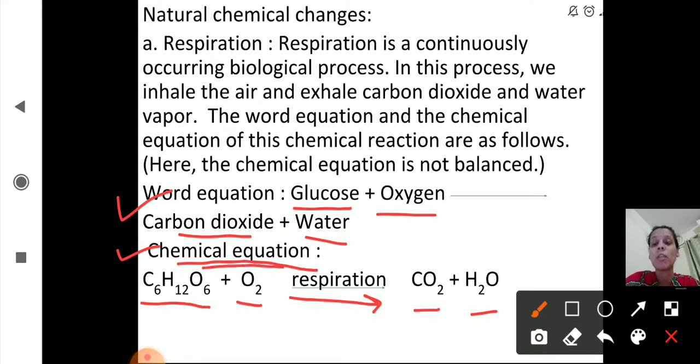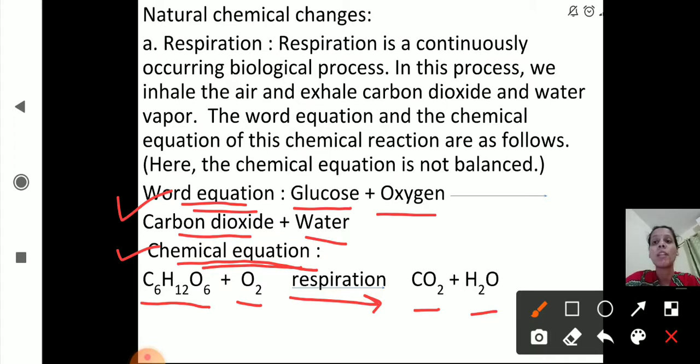Okay, we have written the chemical formula, and here this is the word equation. Glucose plus oxygen gives out carbon dioxide plus water. So this is the word equation and this is the chemical equation, where we have written the chemical formulas for each substance. Respiration is a continuously occurring biological process. In this process, we inhale oxygen, and we exhale carbon dioxide and water vapor. So these are the word equation and the chemical equation for this chemical reaction.